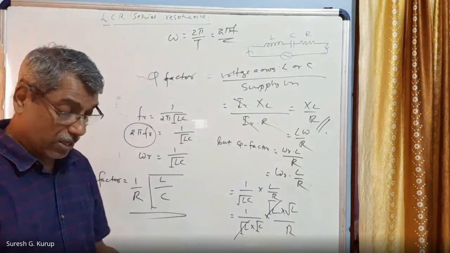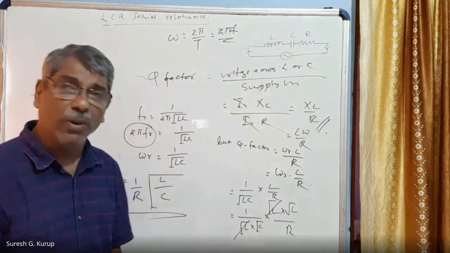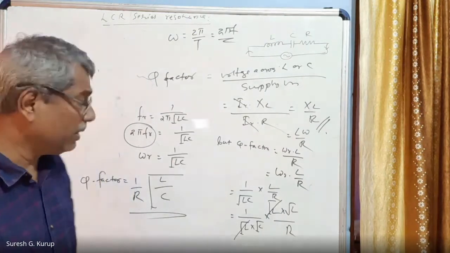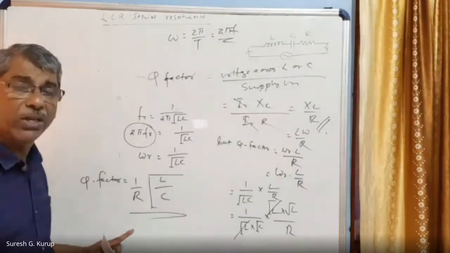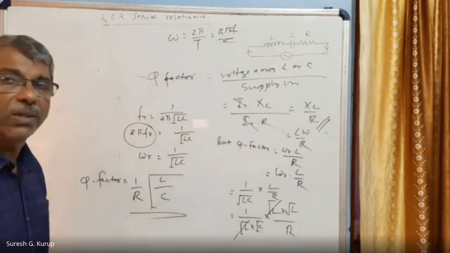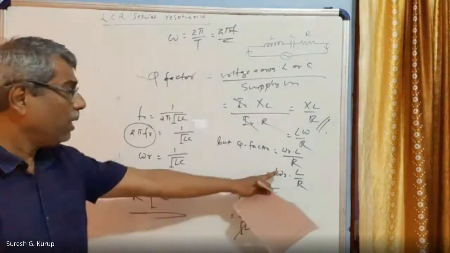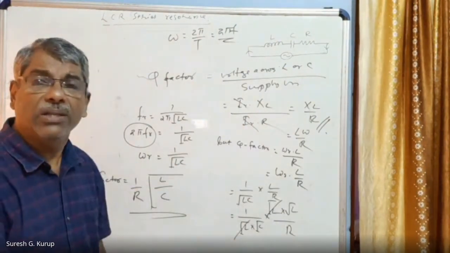And this LCR series circuit, we have so many applications. That applications will be explained on the other day. So here you have got quality factor. Quality factor is nothing but the ratio of voltage across L or C to the supply voltage.